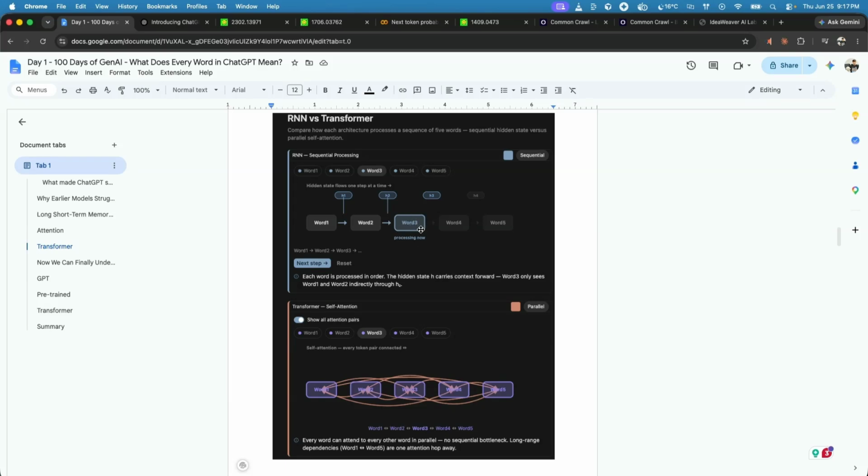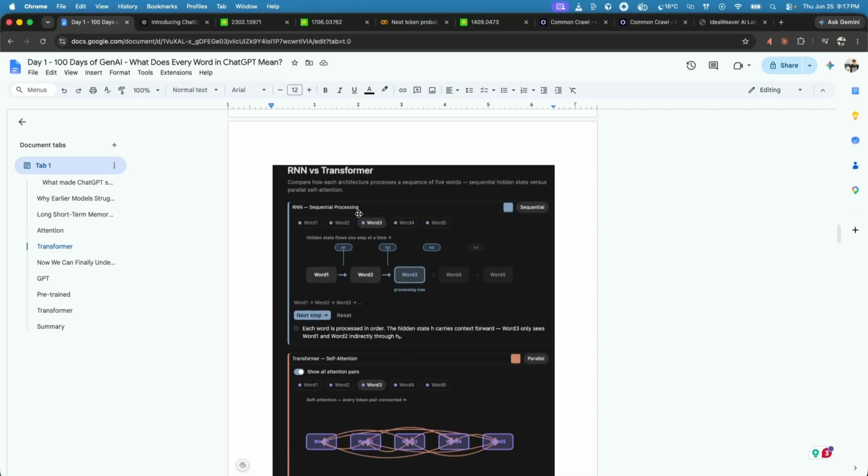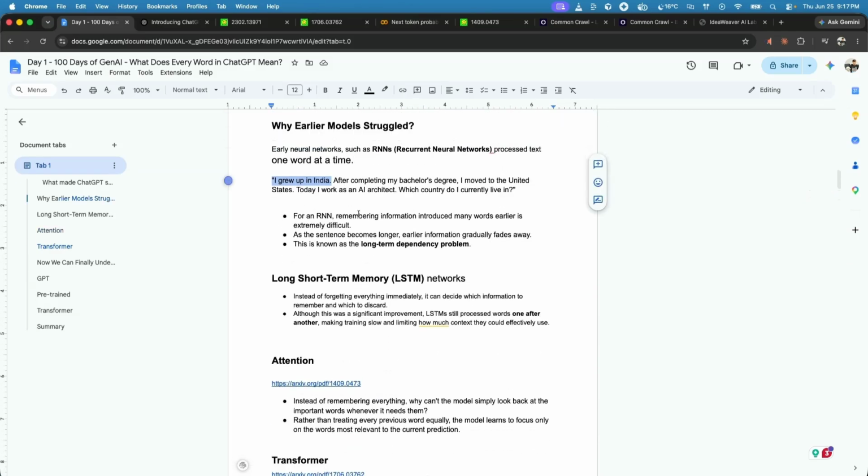If we concentrate on word 3, it only has access to word 1 and word 2, and these are something called hidden states. The major problem with RNN is that as the sequence grows, it starts forgetting the earlier words. So by the time it reaches word 100, it starts forgetting about word 1. And that problem we talked about is called long-term dependency.